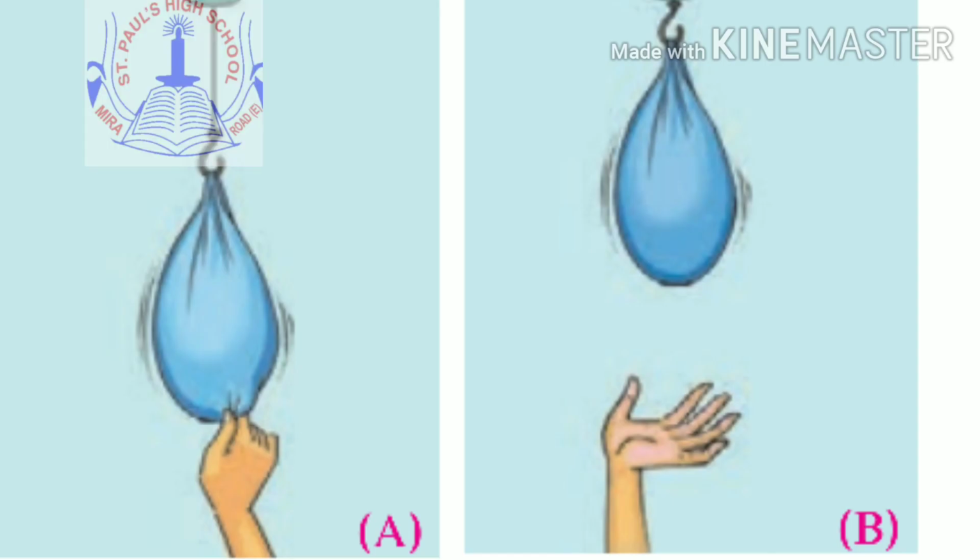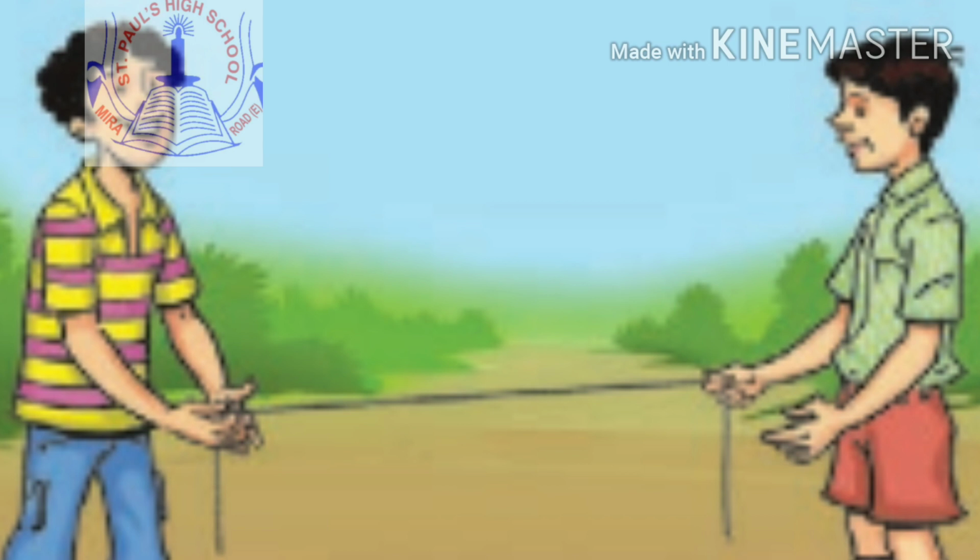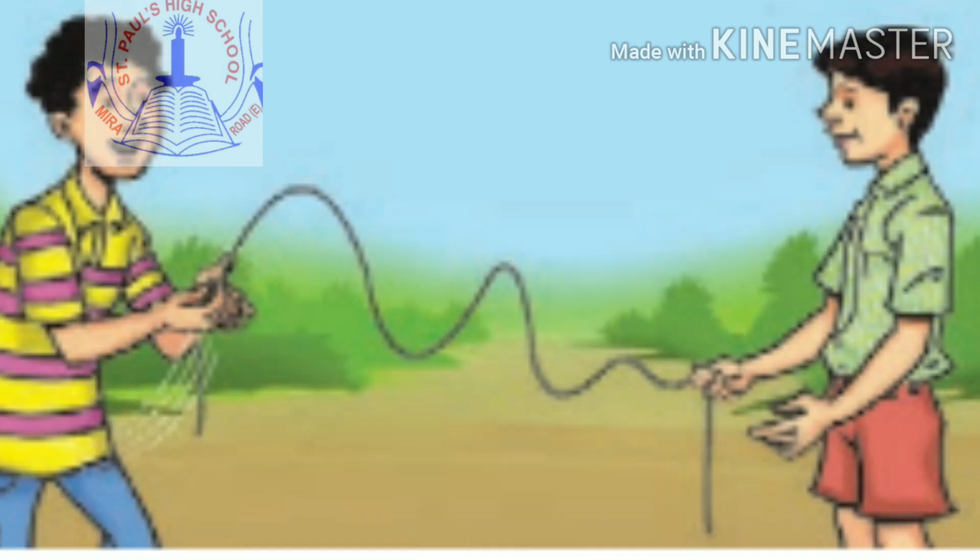Try this. Hang a heavy bag or pouch on the hook of a spring balance as shown. Pull the bag down and release it. Observe the spring and note its to and fro movement. This is similar to P waves. Now observe the students standing holding the ends of the rope. If one student jerks the rope up and down, observe the formation of up and down movement. These waves are like S waves.